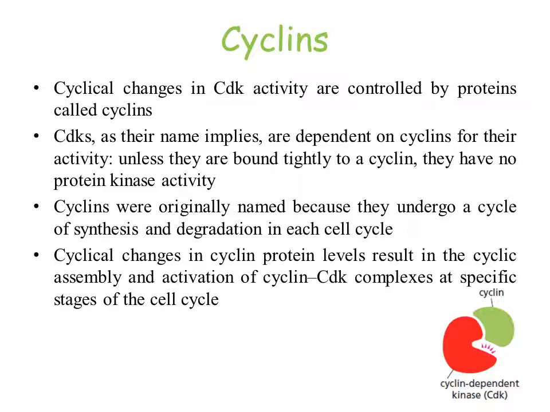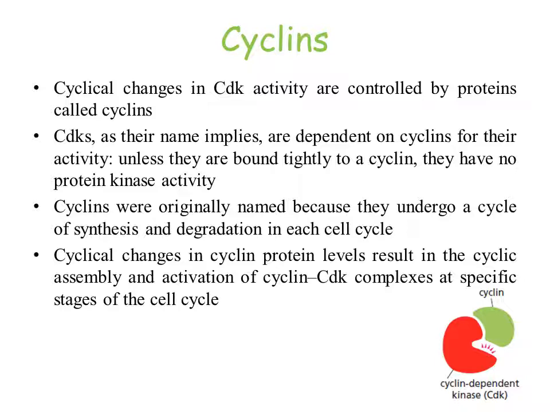Sometimes we have a heartbeat rate of 110, 120. Sometimes we have a heartbeat rate of 40, and normally it will be 72. So it is under the control of the brain actually. So cyclins are the brain of the cell cycle regulation system, which ultimately control the activity of CDK.